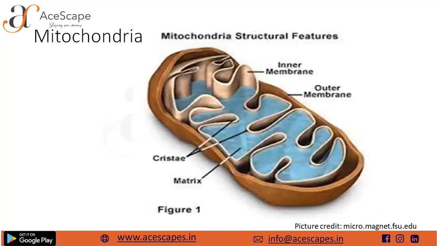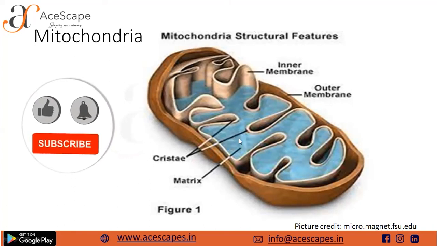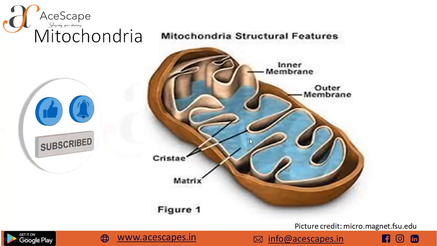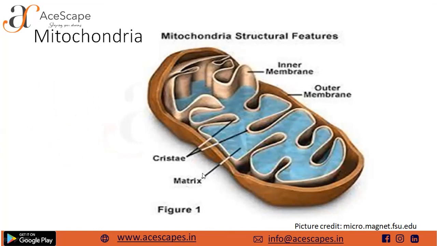We would have our mitochondria. Mitochondria is also known as the powerhouse of the cell. It is basically responsible for the oxidative respiration that takes place inside a cell. It is also a double membrane structure, with an outer membrane and an inner membrane. The inner membrane is folded into finger-like projections known as cristae, and the inside of the cristae is filled with a matrix. Hence this is the structure of the mitochondria.